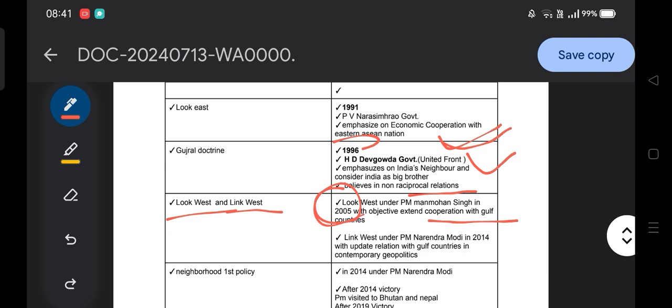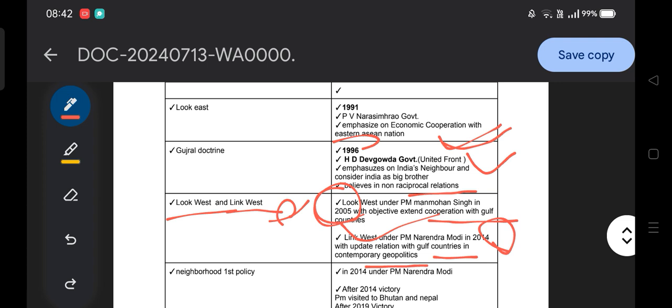Okay, adopted with objective cooperation with Gulf country. Very, very important. 2005, Look West. Then Link West under PM Narendra Modi in 2014, with updated relations with the Gulf countries in contemporary geopolitics. So similarly, your Link West, Prime Minister Narendra Modi.